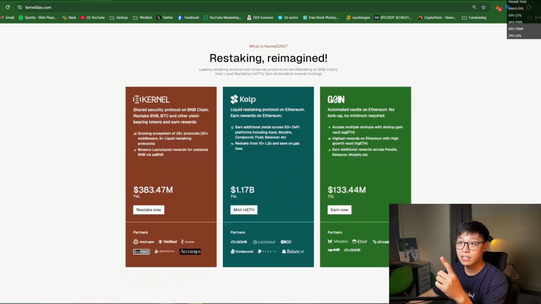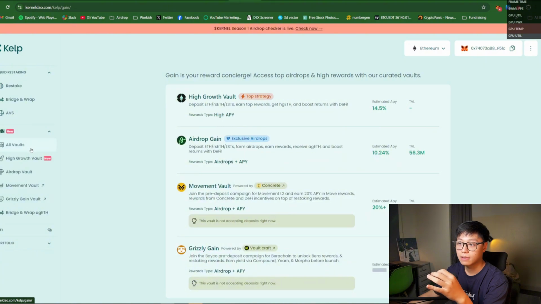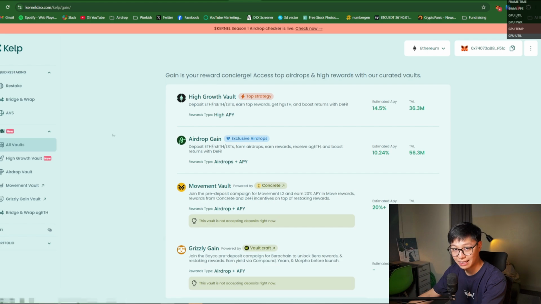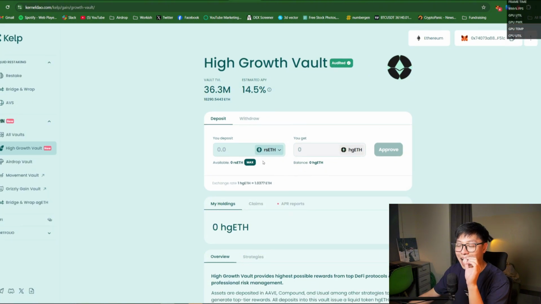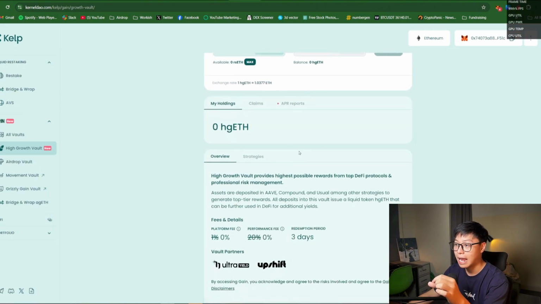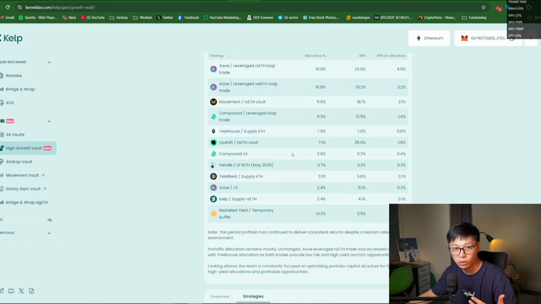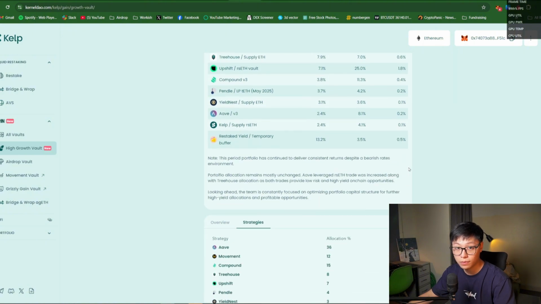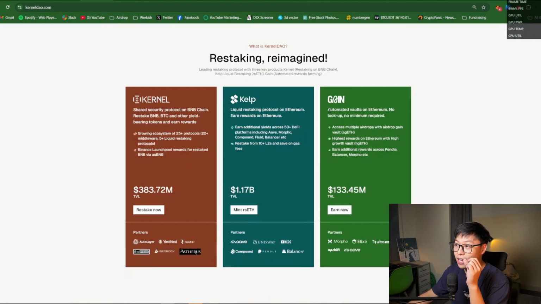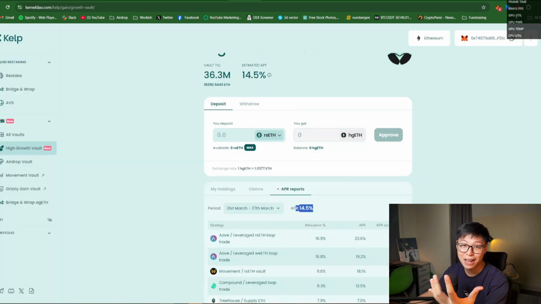For example, I can go to GAIN, which is the third product of KELP, right? I can go to GAIN and I can click on Alt the Vault and I can choose any of these vaults to put my rsETH in and even earn more rewards. So for example, click on this vault and look at that. If I have rsETH, I can just put it in and I would earn 14.5% APR. So they diversify your portfolio for you. You don't have to do it and they monitor it for you. That is why it is called, look at that, automated vaults on Ethereum, right? It's all done by smart contracts and whatnot. You don't have to do anything else.